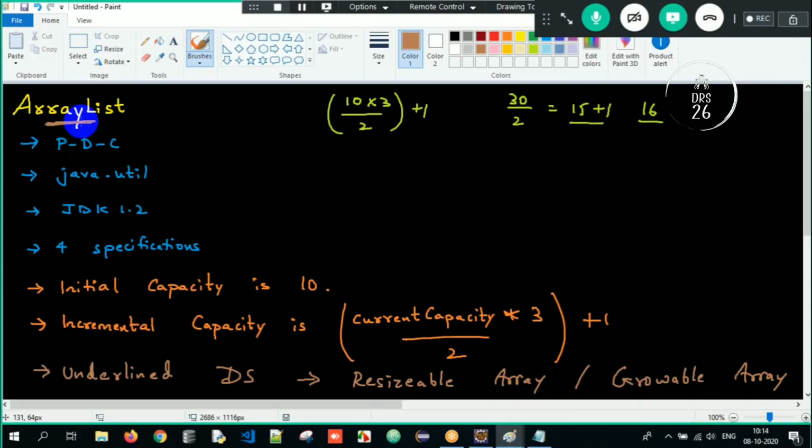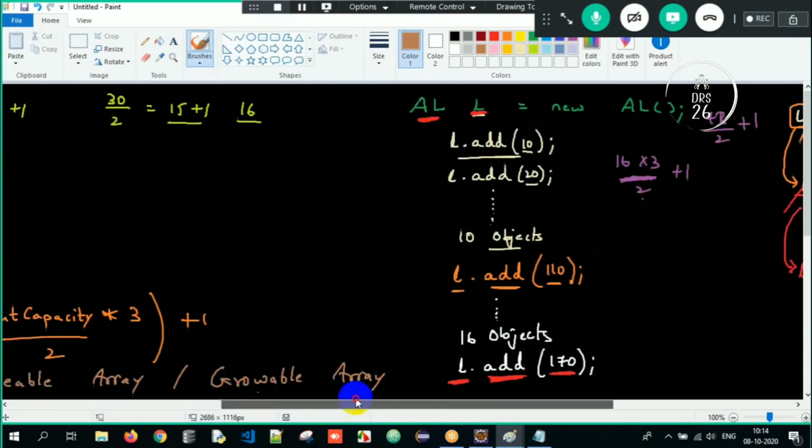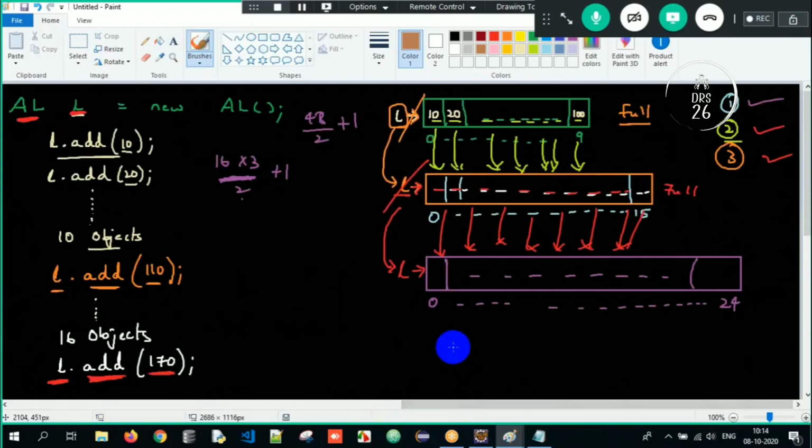Got the clarity here? So can you just explain? If you ask me to summarize, I will tell you simply. Listen to me carefully. I'm not writing anything, I'm just explaining it. When we create an object of ArrayList, internally an array will get created of size initial capacity. The initial capacity is 10.